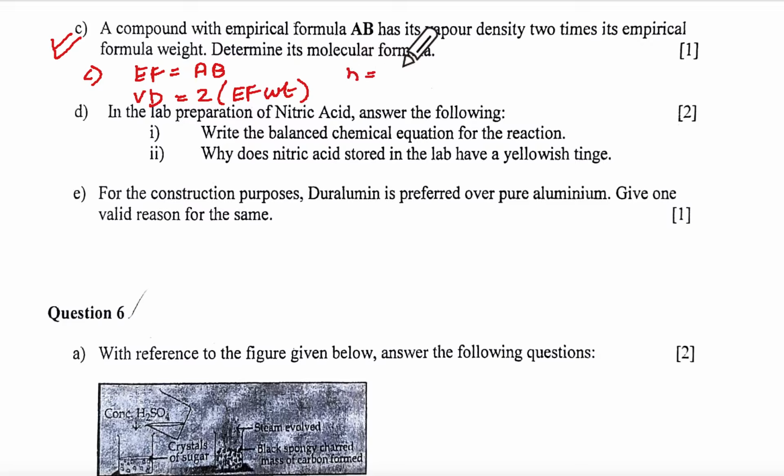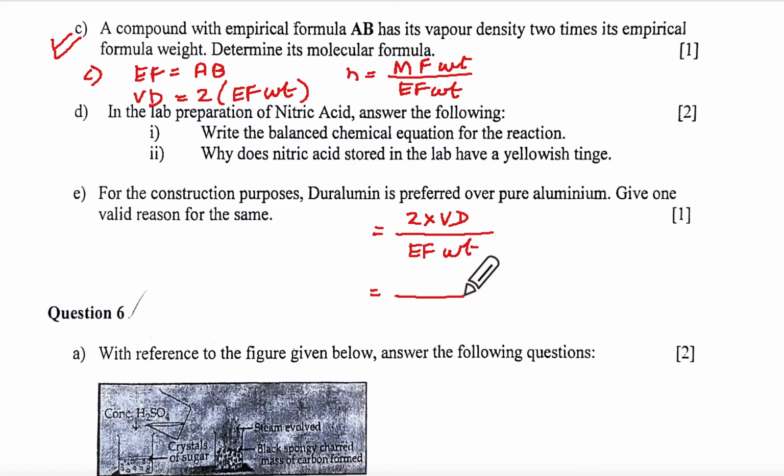Now n will be equal to molecular formula weight upon empirical formula weight. Correct? Which is equal to 2 multiplied by vapor density upon empirical formula weight, which is equal to 2 into 2 into empirical formula weight upon empirical formula weight.